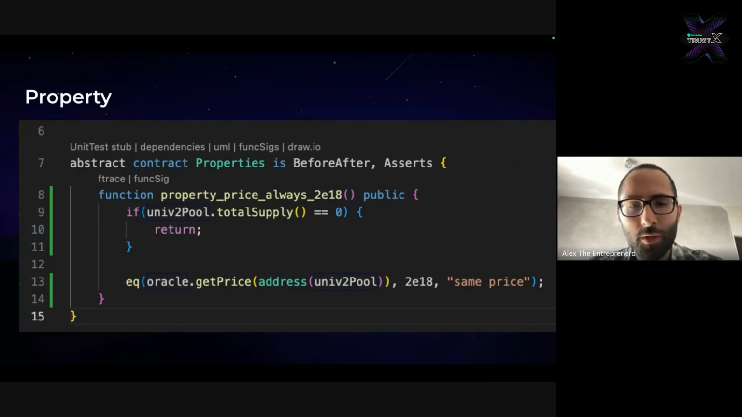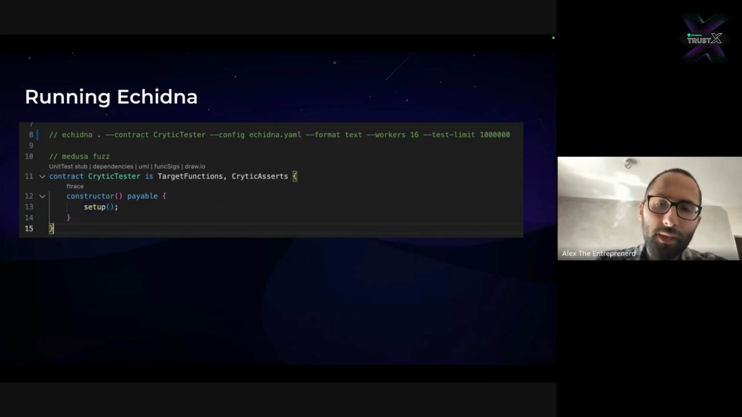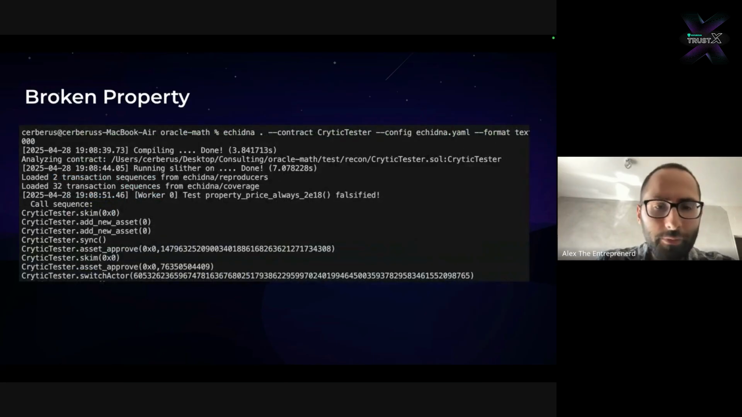So in order to run Echidna, again, because it's an overly complex tool, it was a cutting edge tool in 2021, you need to run this dorky command of Echidna --contract tester, etc. But we typically just copy paste it. We also have an extension to run this type of stuff. And after a few seconds, Echidna will actually break this test very quickly.